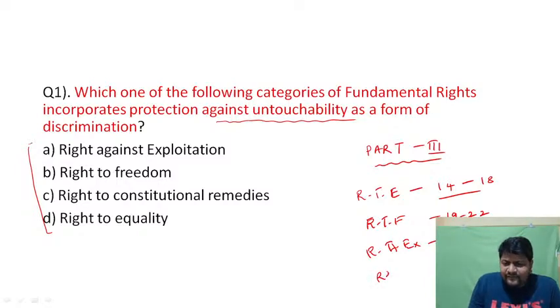Then we have religious rights and minority rights. Religious rights are from 25 to 28, and rights of minorities to establish institutions and to protect their language, culture and so on are listed in 29 to 30. Then we have the right to constitutional remedies.